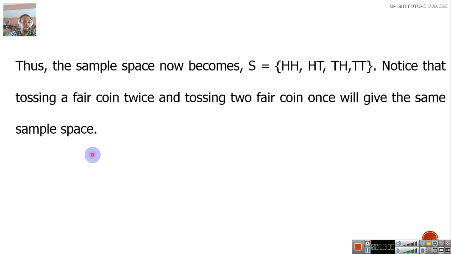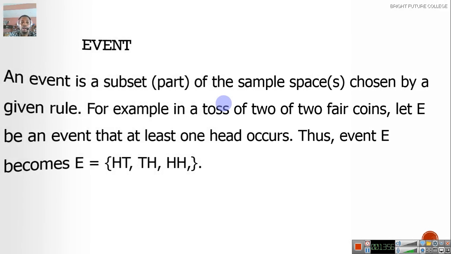He or she will give you 1,000. Another time he will say, take another one, making it 2. At the end of the day, what you are getting is what? 2,000 naira. So that is what we mean by tossing a fake coin 2 times. First one, second one. But then tossing 2 of them once gives the same outcome.